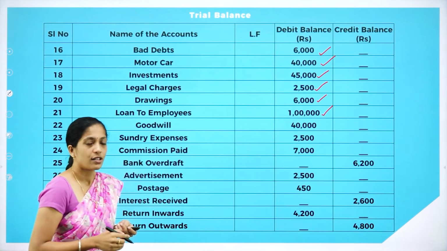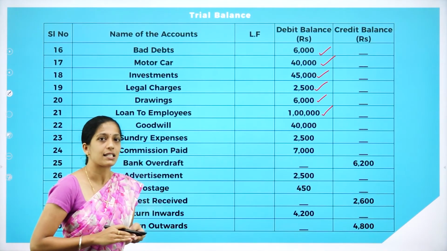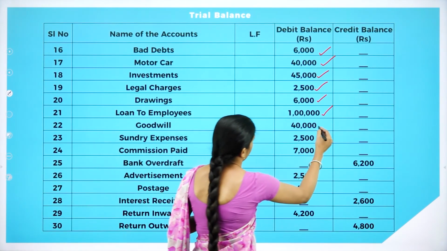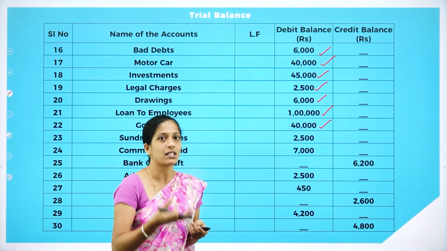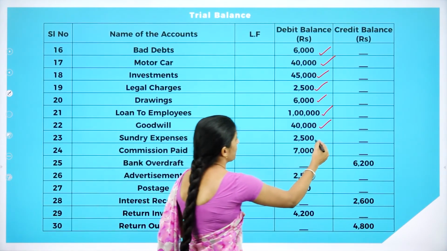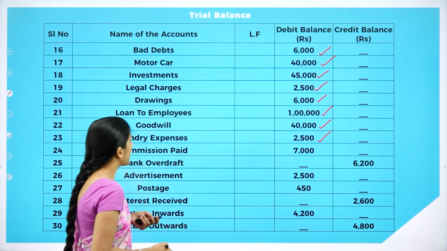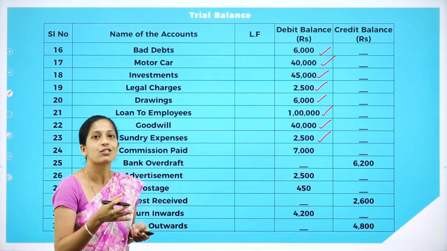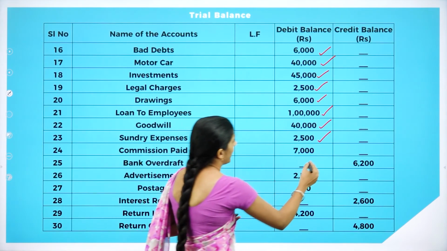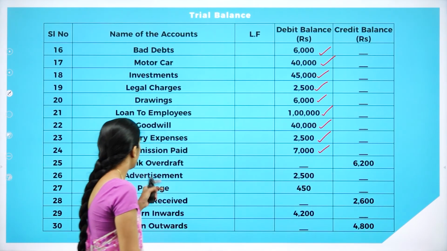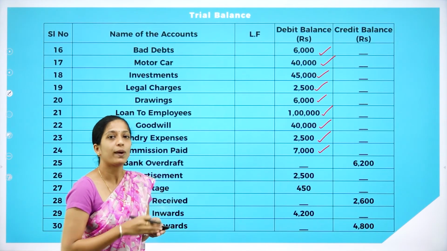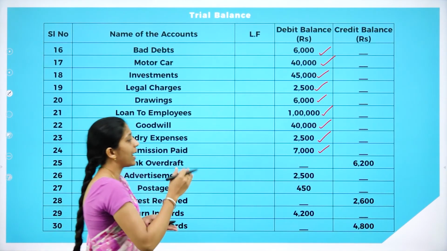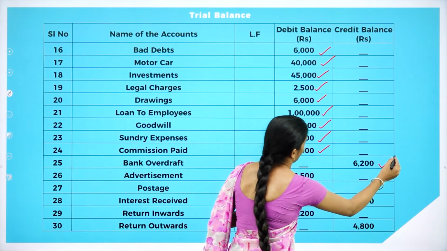Next is goodwill. So goodwill is an intangible asset. So we have to debit. Next is sundry expenses. So it is an expense. So we have to debit expense. And the next one is commission paid. So commission paid is also an expense. So we have to write in the debit side. Next, bank overdraft. Bank is an asset. Bank overdraft is a liability. So we have to record in the credit balance.